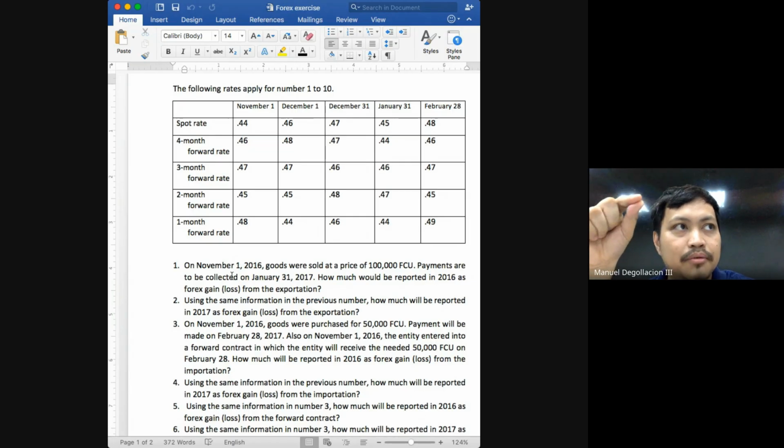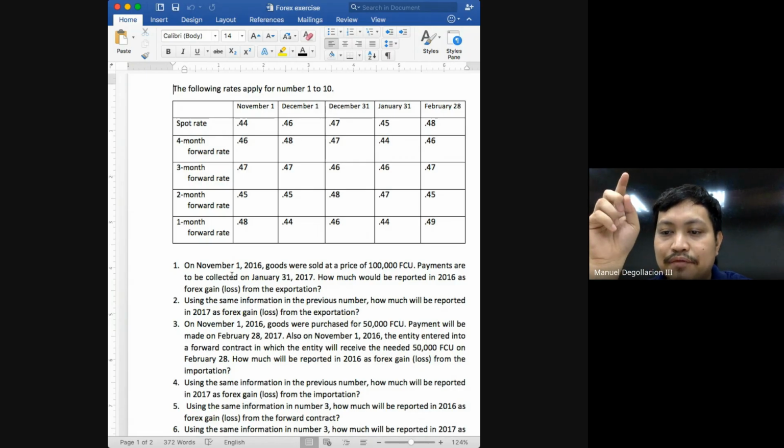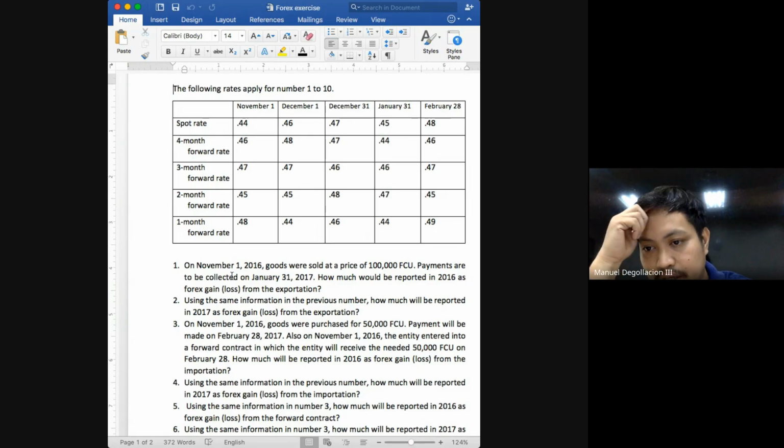For December 31, you should be using the spot rate on December 31. And how much is the spot rate on December 31 as given in the problem? 0.47. So that means the equivalent value of your 50,000 foreign currency unit obligation in terms of our local currency is how much?